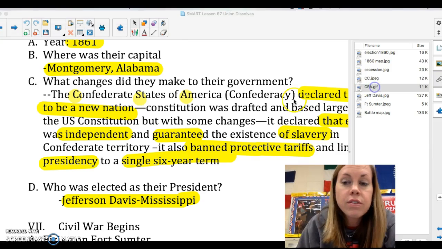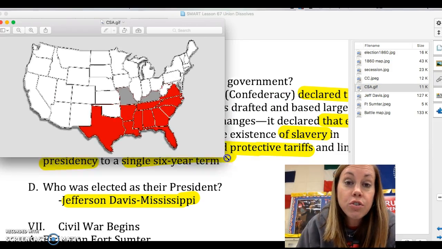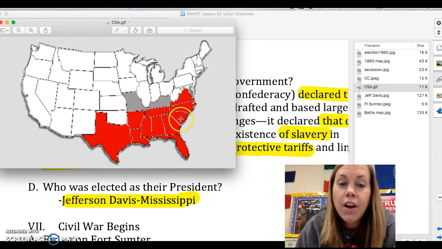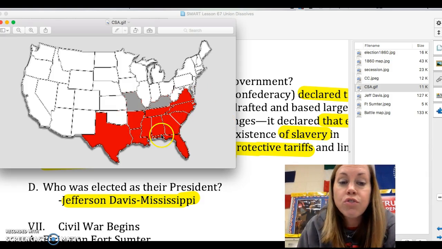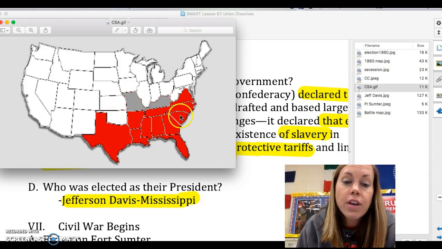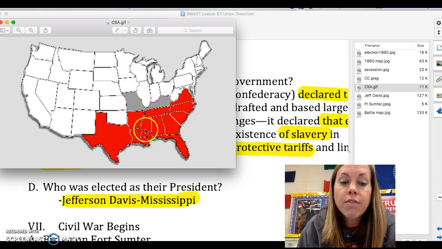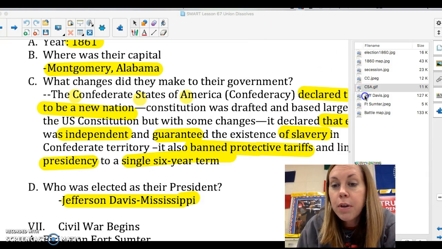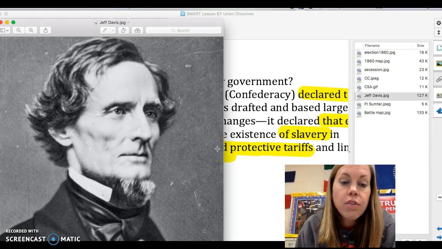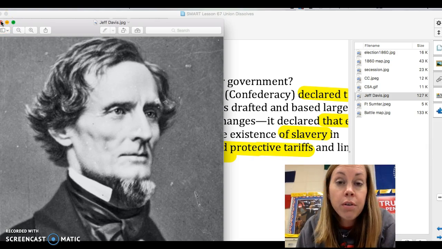So here is CSA territory. South Carolina goes out first. The end of these notes will have the rest of these fellows join. Okay, so South Carolina's going out first, and Jeff Davis is from here, Mississippi. Okay, here is a picture of Jeff Davis. So there he is, serving as president. He will not do very well.